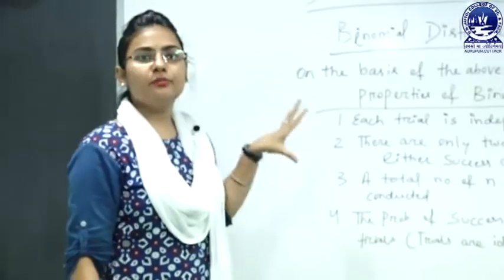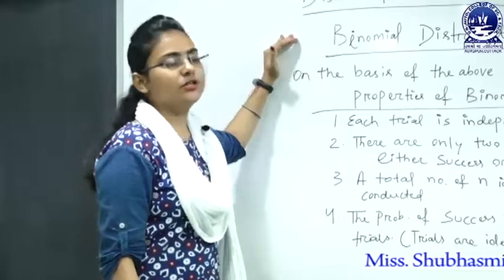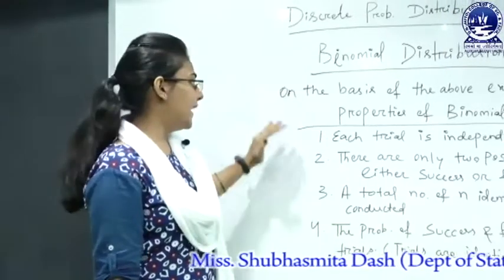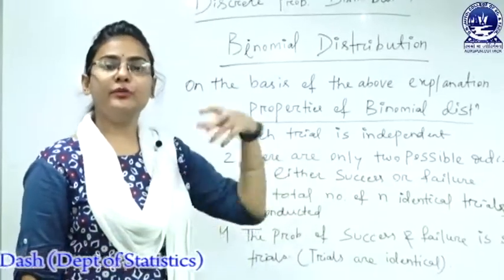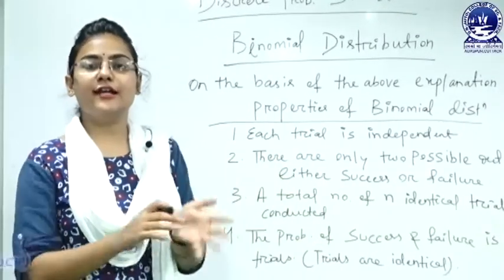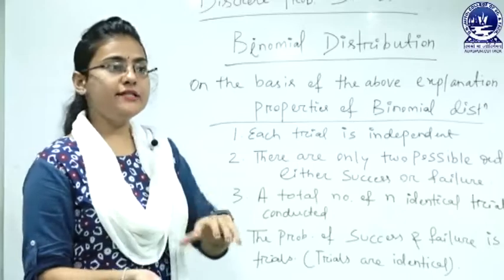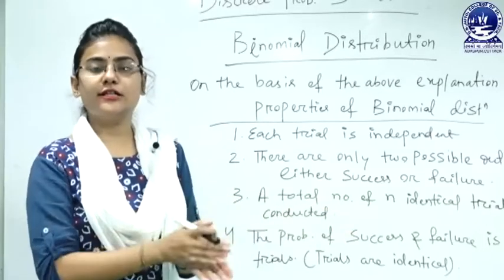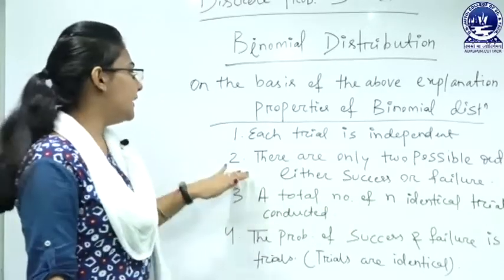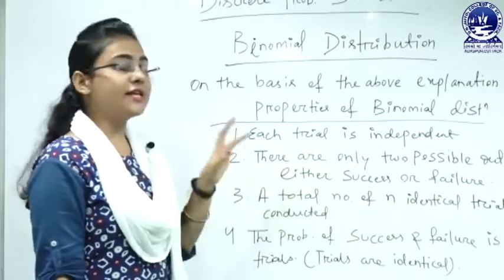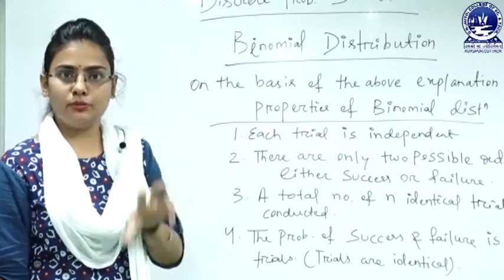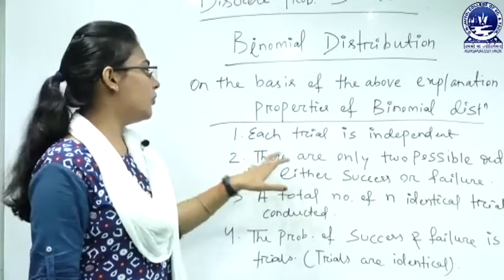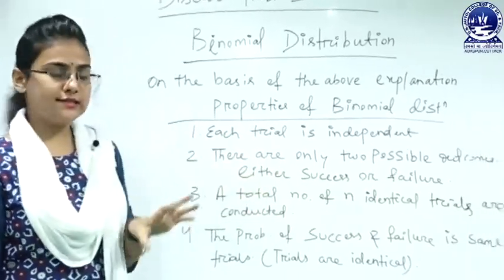On the basis of the previous explanation, the binomial distribution possesses certain properties. Each trial is independent, as I already said, meaning the previous trial does not influence the present trial, and the past outcomes do not influence the present outcomes. There are only two possible outcomes, either success or failure, as the binomial distribution is derived from the Bernoulli distribution.